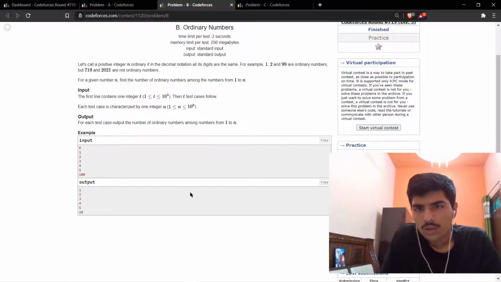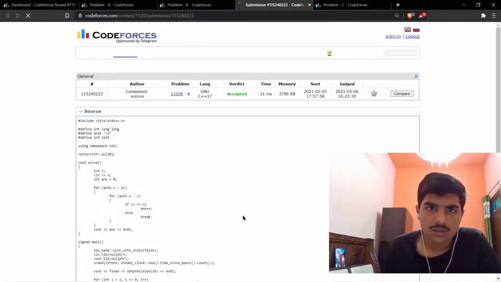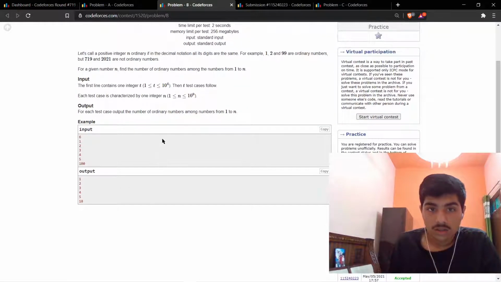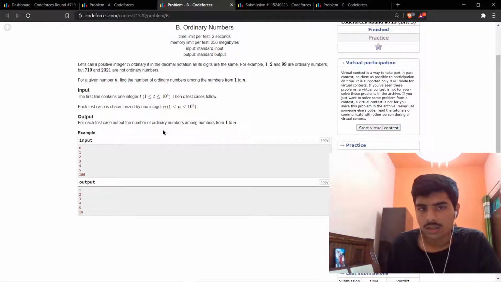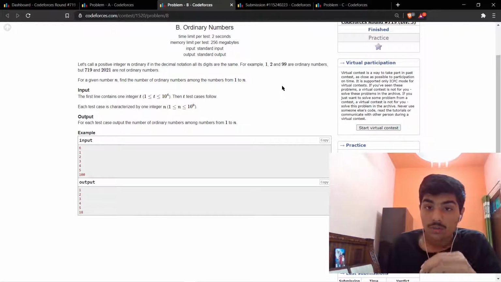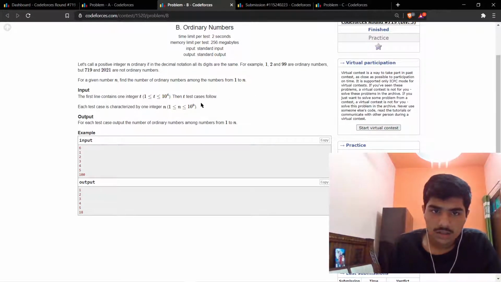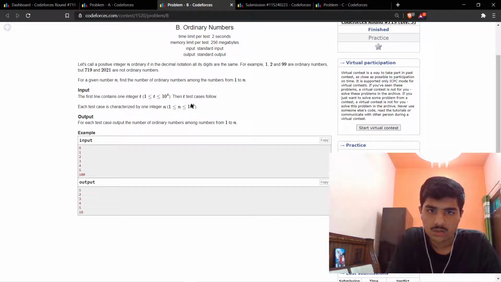Okay, so let me show you the code and the logic for this program. Right, so here is the code and the logic. I just pre-computed all the ordinary numbers. There are going to be at most 9 into 9 ordinary numbers, since n is at most 10 to the power 9. That means 81 ordinary numbers from 1 to 10 to the power 9.